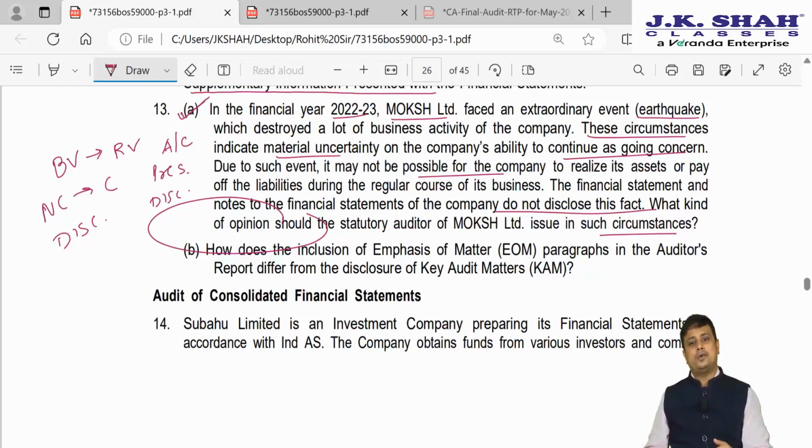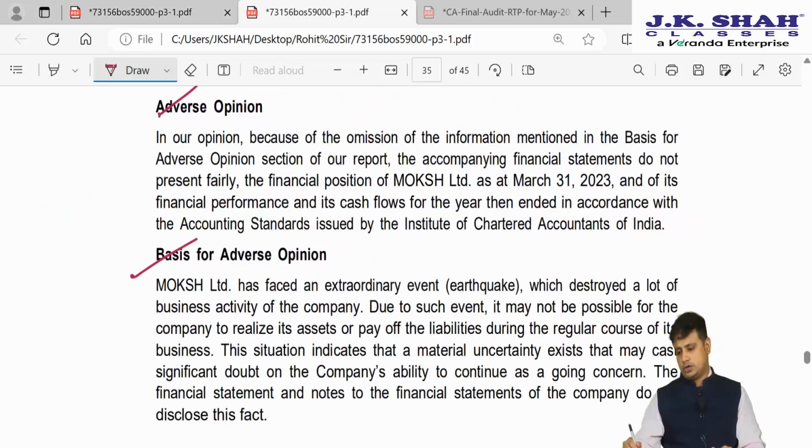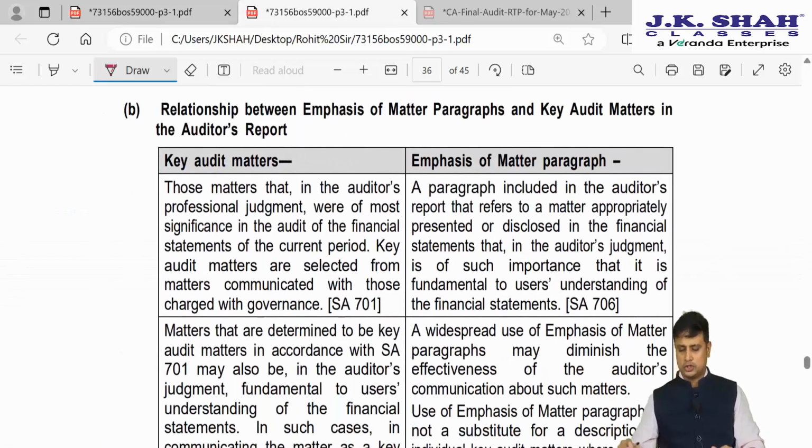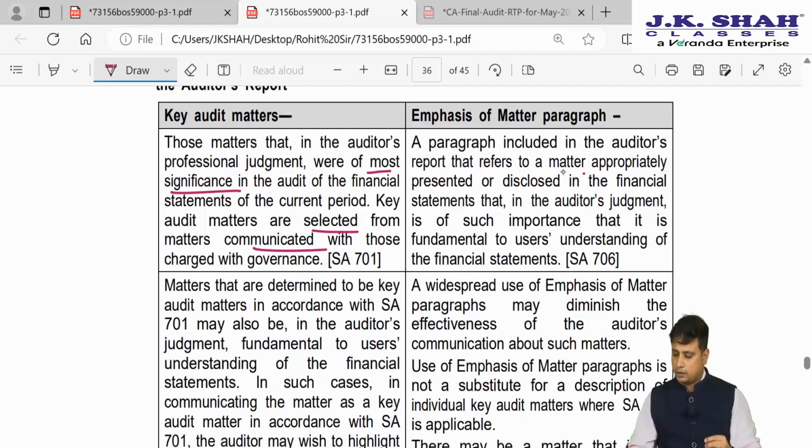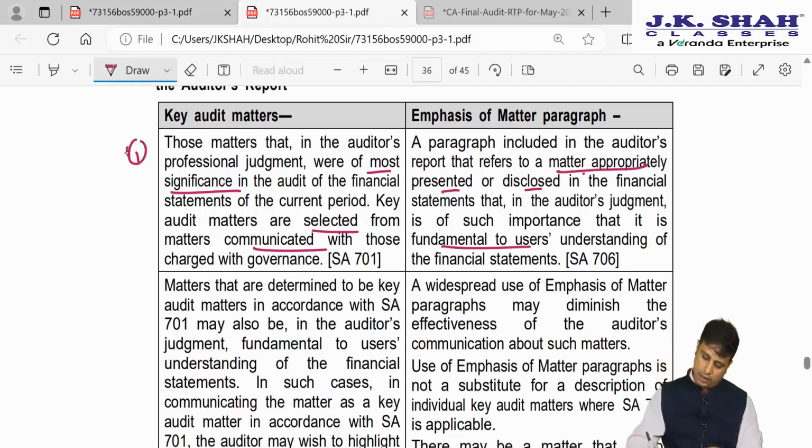Next, how does the inclusion of an emphasis of matter paragraph in the report differ from the disclosure of a key audit matter? So all you need to write here is to distinguish between both. You just have to explain what a key audit matter is. Key audit matter is the matter which is most significant in the auditor's judgment and communicated to those charged with governance. Now, what is an emphasis of matter paragraph? A matter appropriately presented or disclosed in the financial statement that is fundamental to the user's understanding.